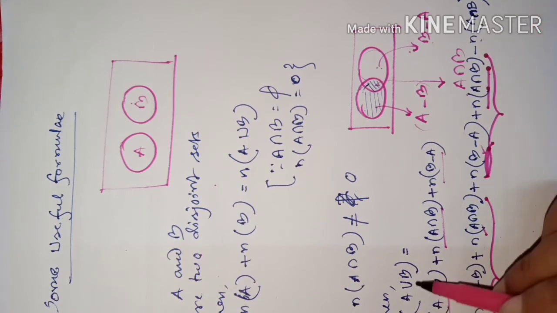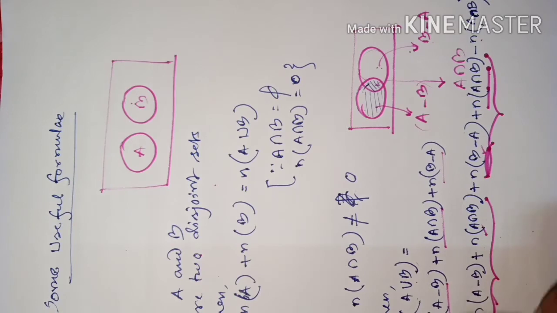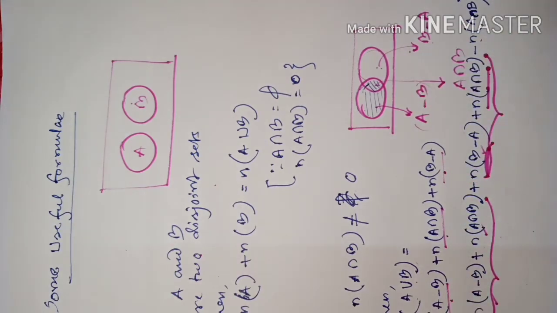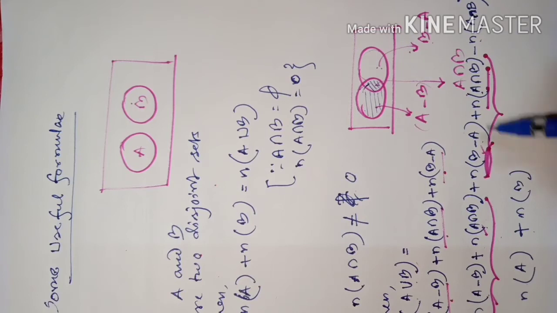So originally the number of elements of A union B is equal to these three parts, 1, 2, 3. Just look at the diagram. These two terms make the number of elements of A, these two terms make the number of elements of B, minus the number of elements of A intersection B.